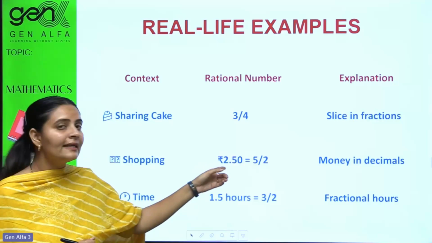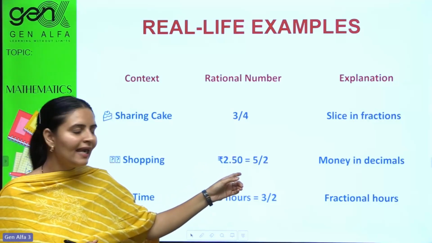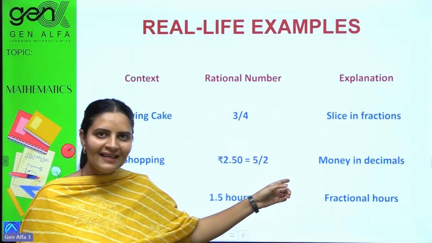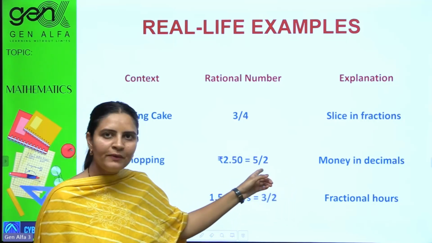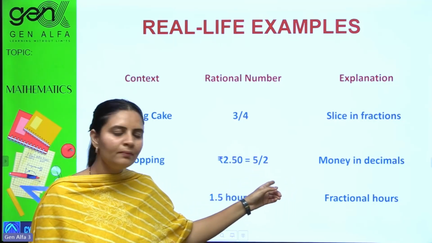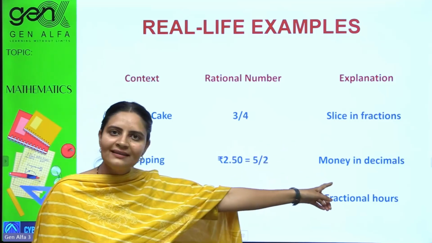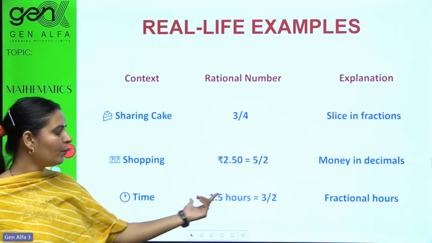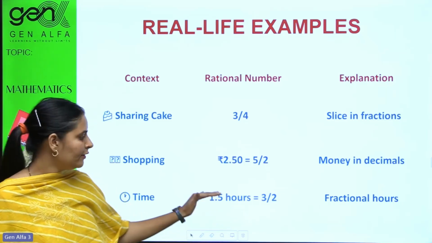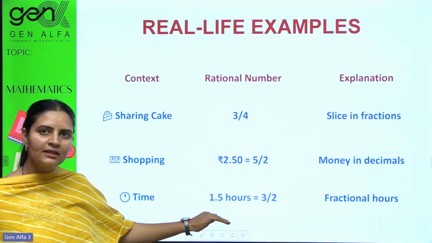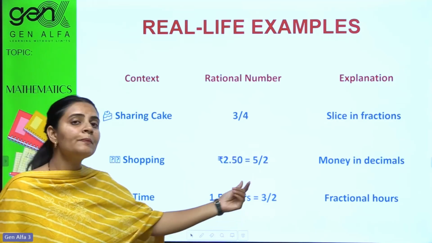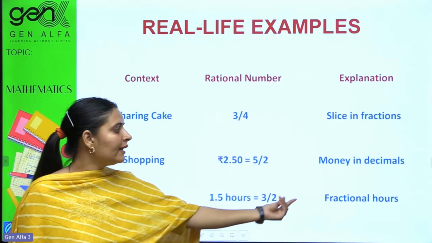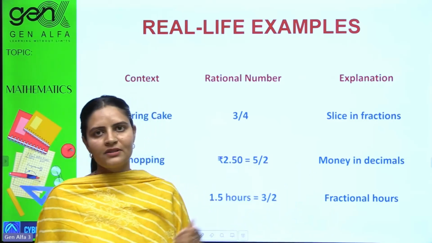Here, shopping, decimals are there. Can you just write the decimals into fractional forms too? Yes, we can write. After simplifying the decimal form, I'm getting 5 by 2. That is also a fractional number. And talking about time, 1.5 hours, 15 by 10. After converting it into fractions and simplifying it to its utmost form, I'm getting 3 by 2. That is also fractional hours.